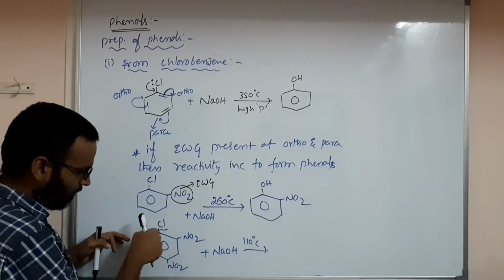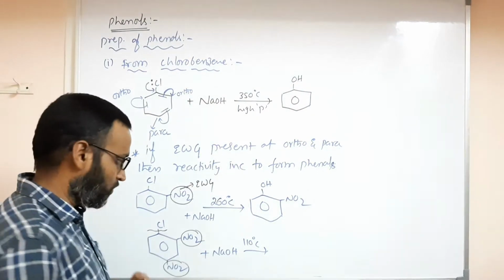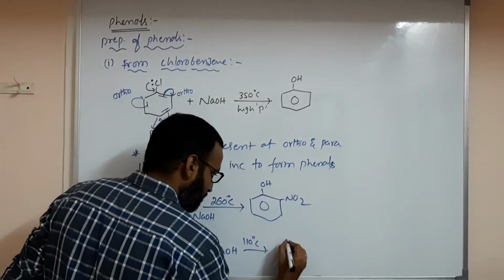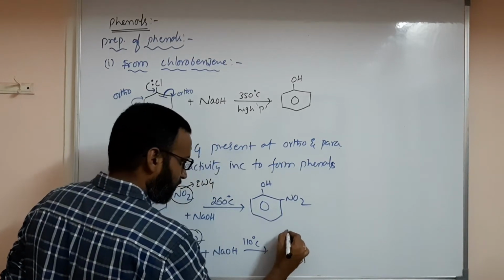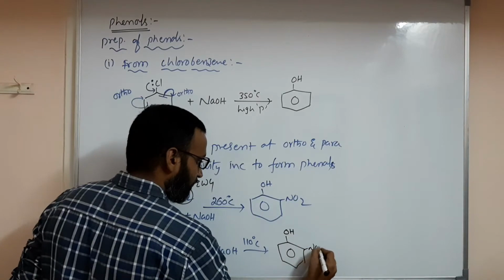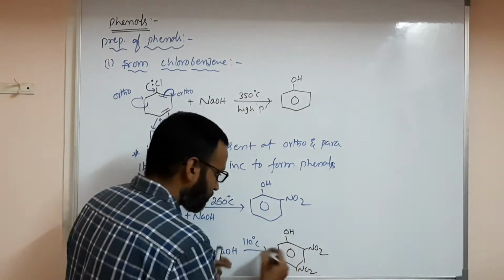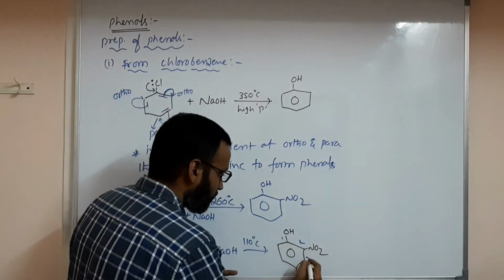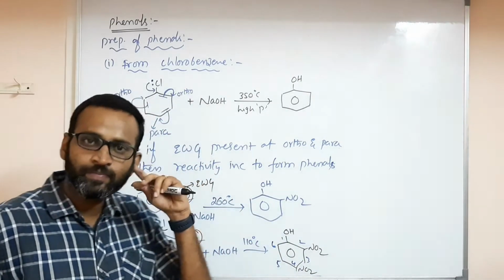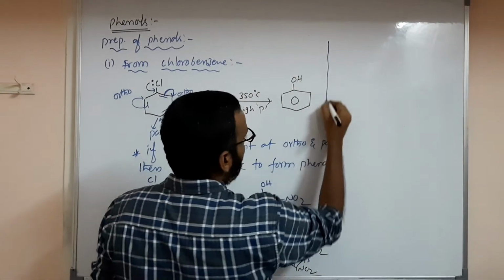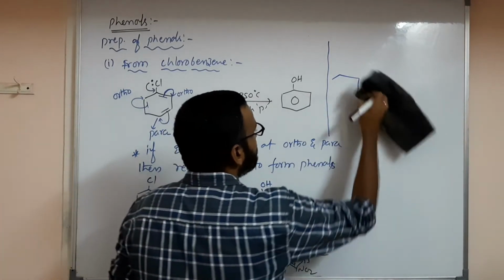The product is C6H4 with OH and two NO2 groups. By IUPAC numbering, 1, 2, 3, 4, 5, 6, it is 2,4-dinitrophenol.